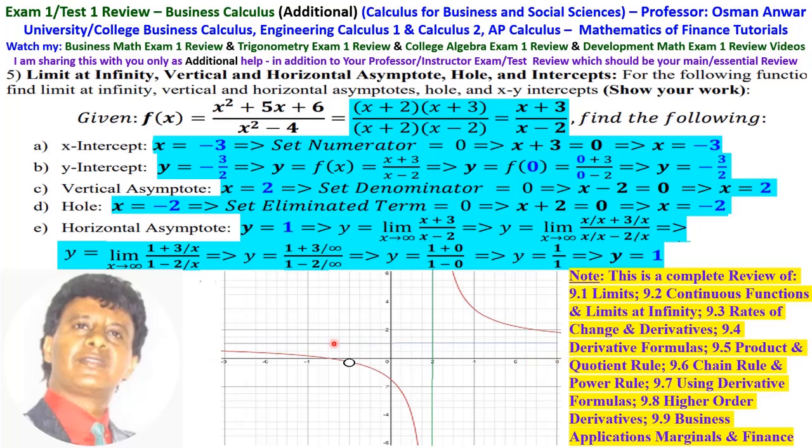Then you have all this information, so just put the x-intercept, the y-intercept, the vertical asymptote, and the horizontal asymptote. As x approaches the vertical asymptote, the graph goes to positive infinity and negative infinity. As x approaches infinity, the graph approaches the horizontal asymptote, which is 1. And you have a hole at x equals minus 2. This is a discontinuity here.